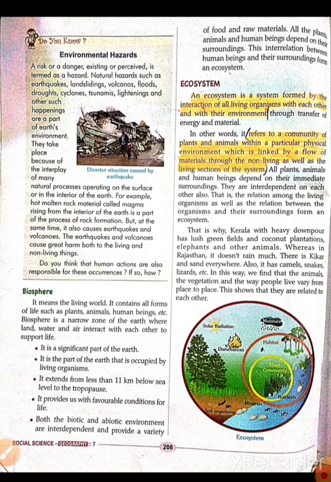It is the part where air, water, human beings, plants, and animals all live together, and it is a zone where land, water, and air meet or interact with each other to support life. Without these three, life is not possible. The place where they interact is called biosphere.